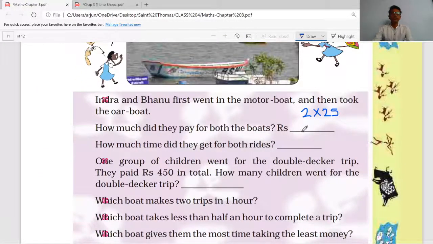So 2 into 25 is 50, right? And 15 into 2 is 30.